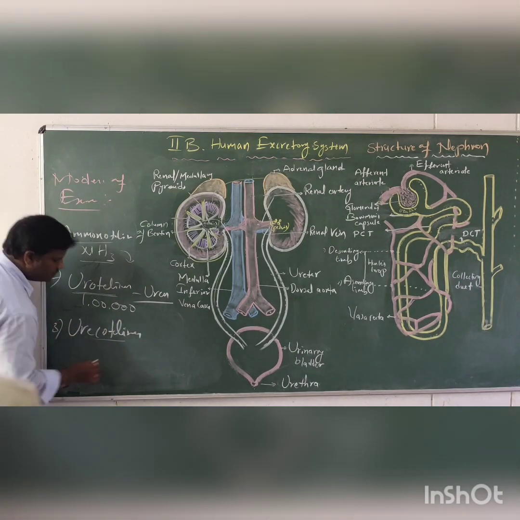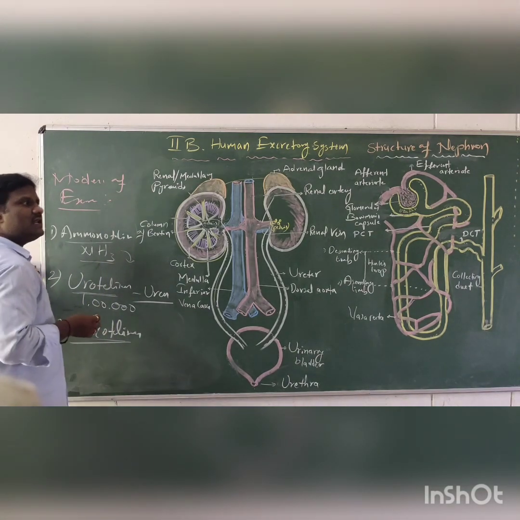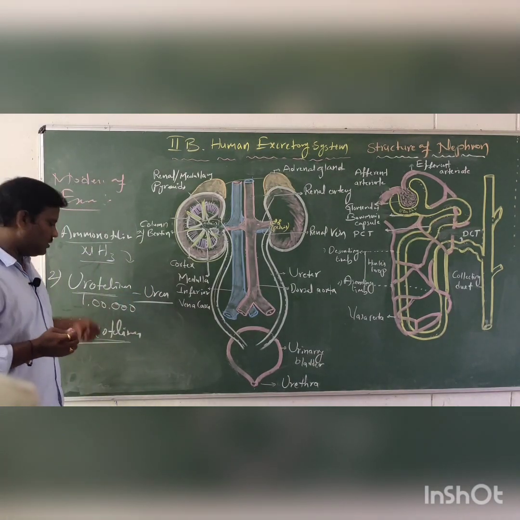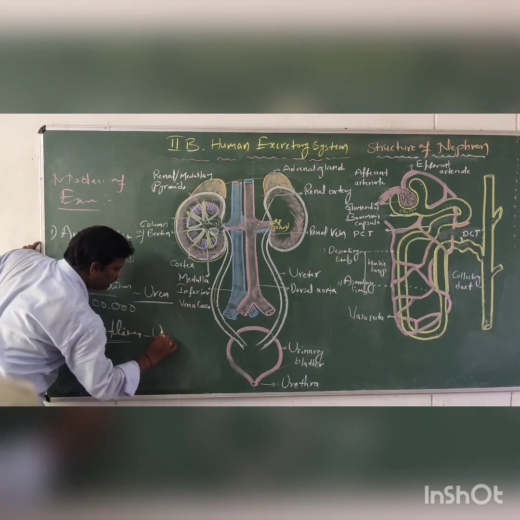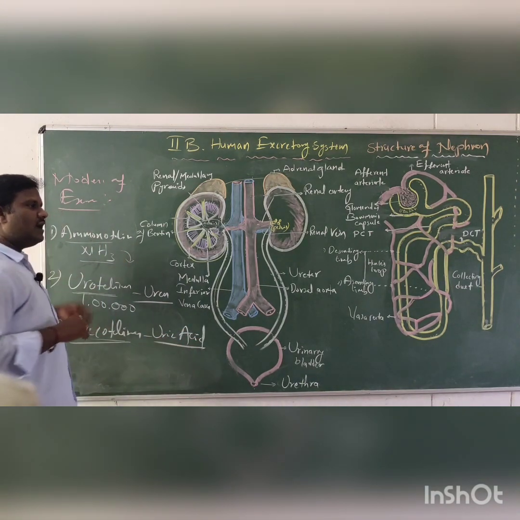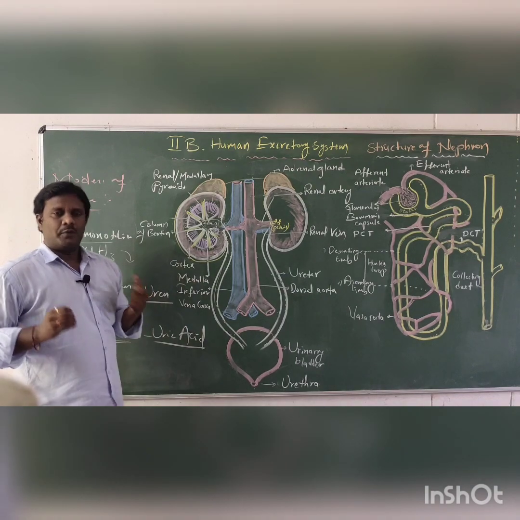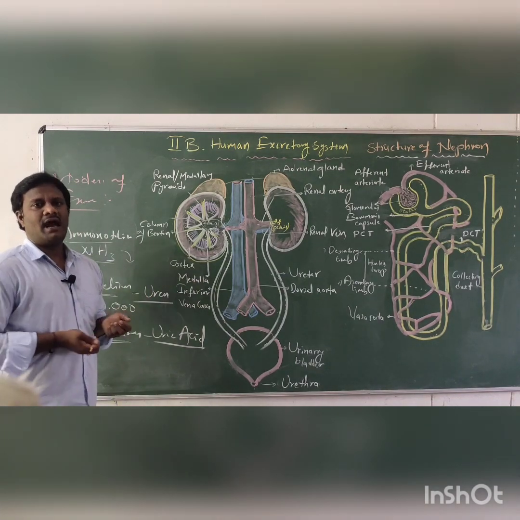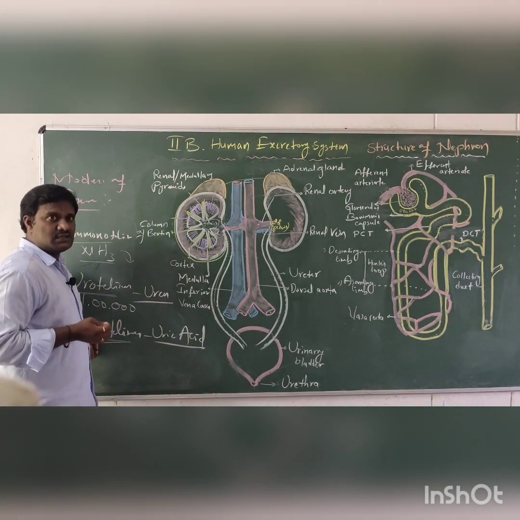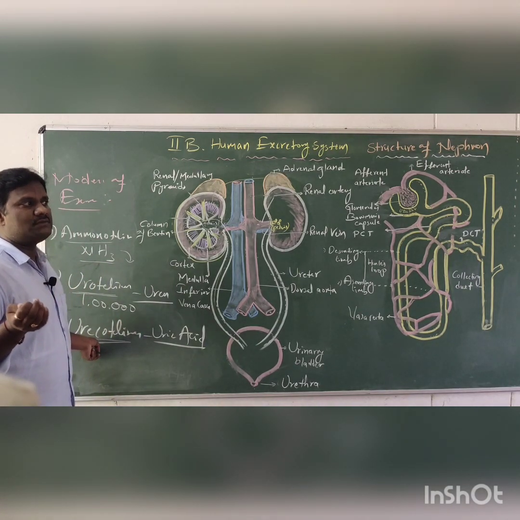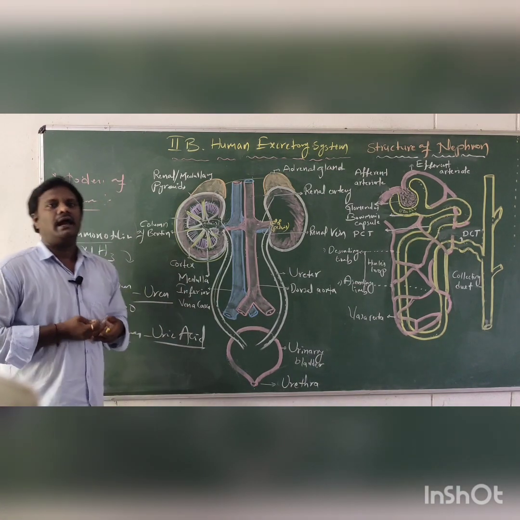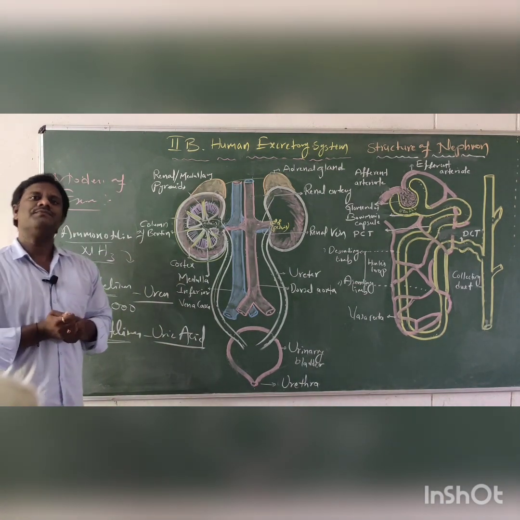Next one, uricotelism. These are organisms that eliminate their excretory products or nitrogenous waste in the form of uric acid. This is a water protection method, an adaptation for conserving water. Examples of uricotelic organisms are insects, reptiles and birds.